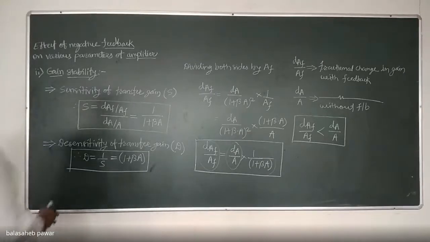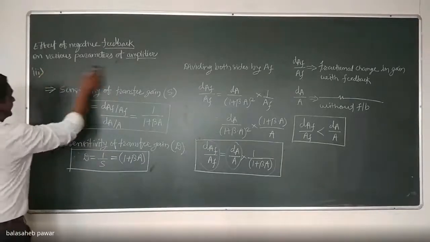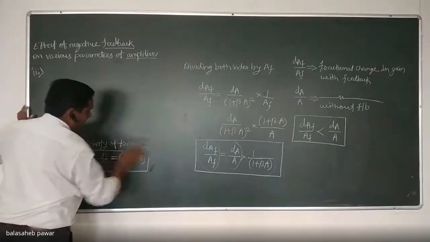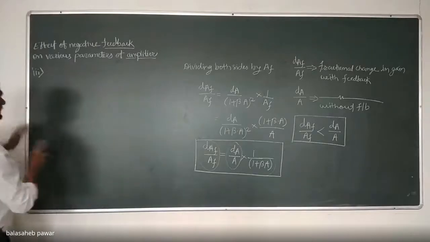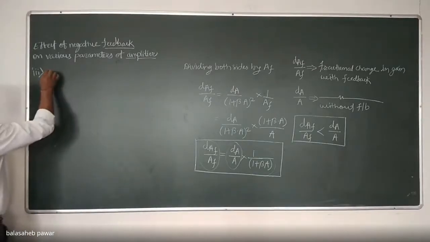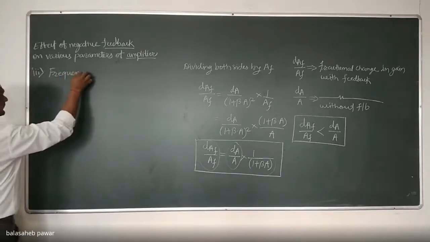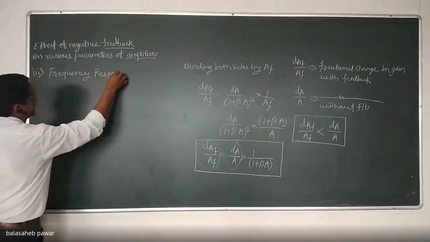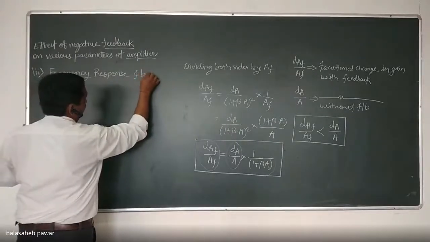Third parameter, and that is nothing but frequency response and bandwidth. Frequency response and bandwidth.